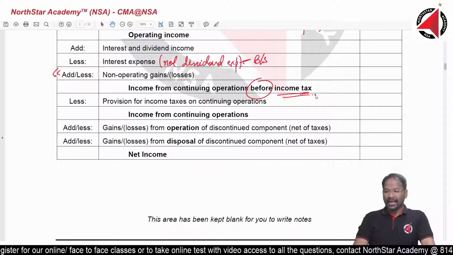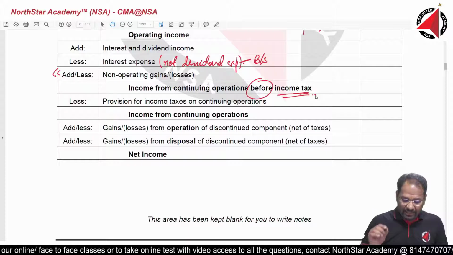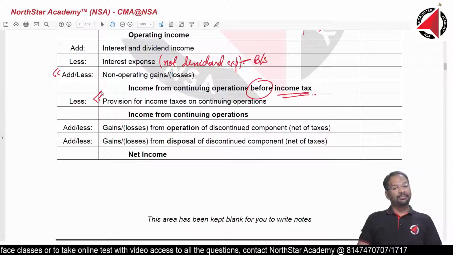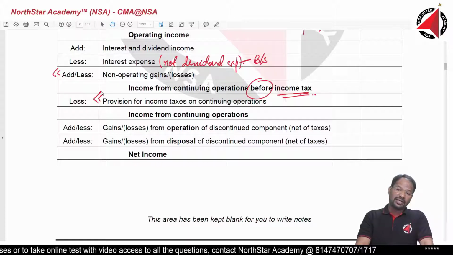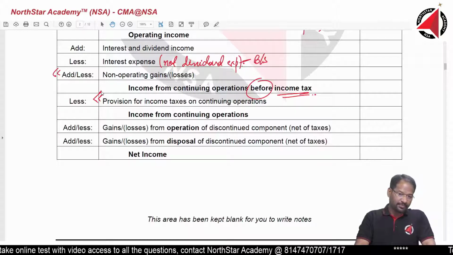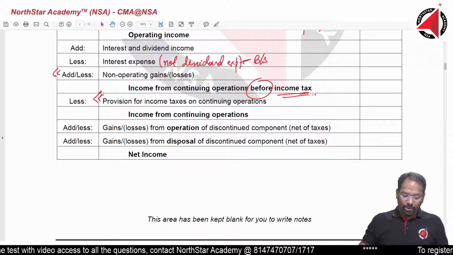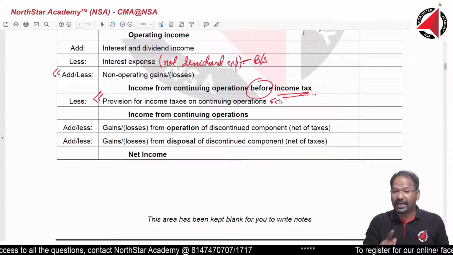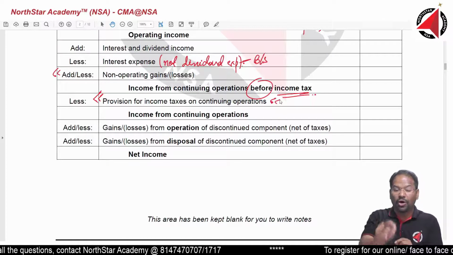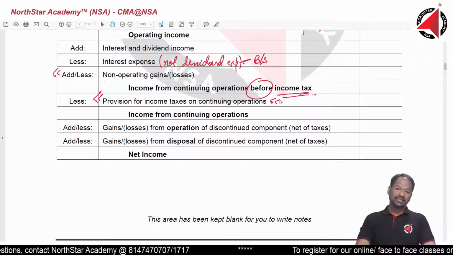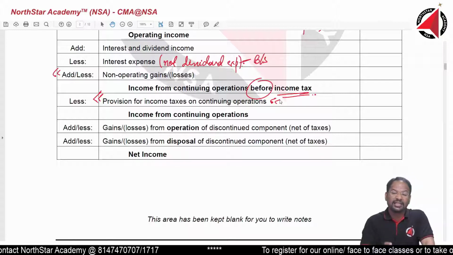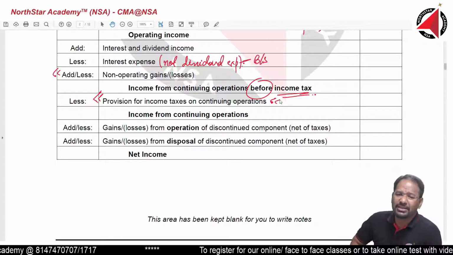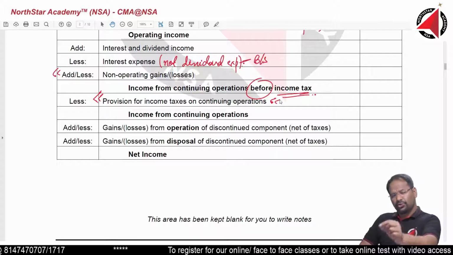It is always written first before income tax. Then we subtract the provision for income taxes. All provisions for income taxes will come here. Remember, this is a provision for tax, not the actual amount of tax paid. Later we will discuss the difference between the two. You may ask, what is the difference basically? Just go back a little.